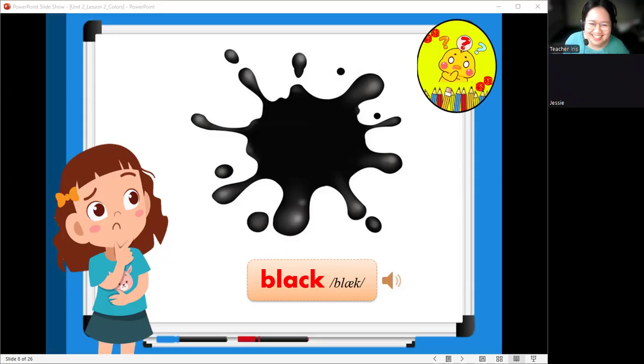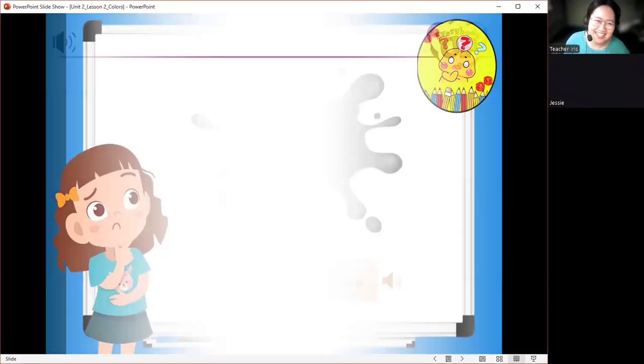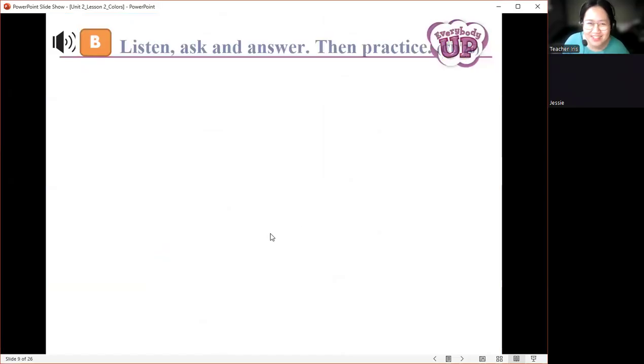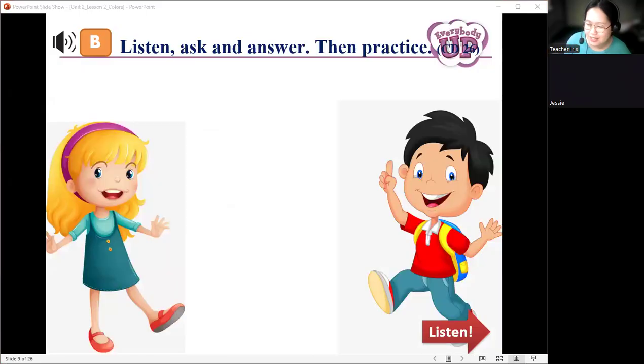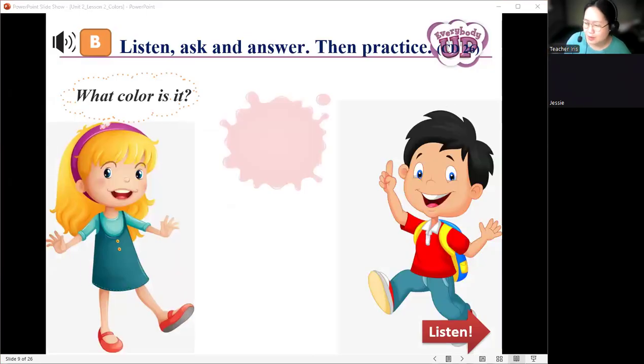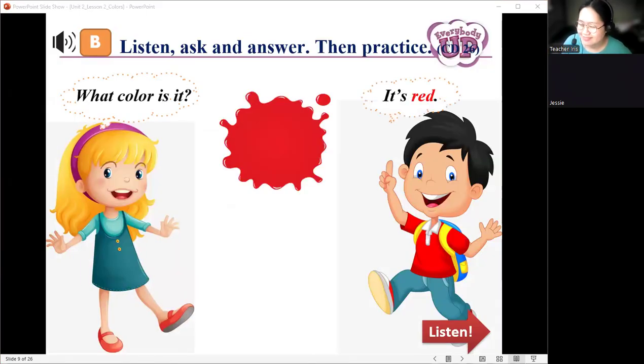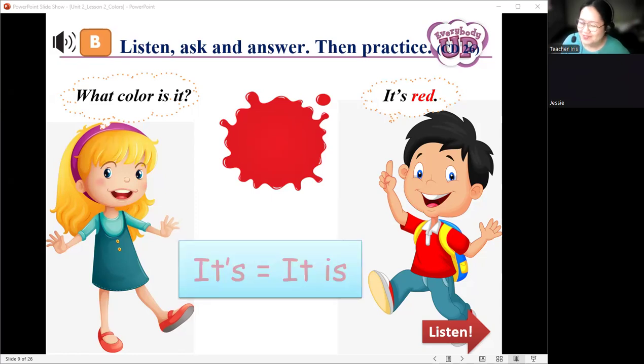Okay. So that is the color black. So next, let's have a new sentence pattern here. Let's listen to page 14, B. Listen. What color is this? Okay. Very good. It's red.